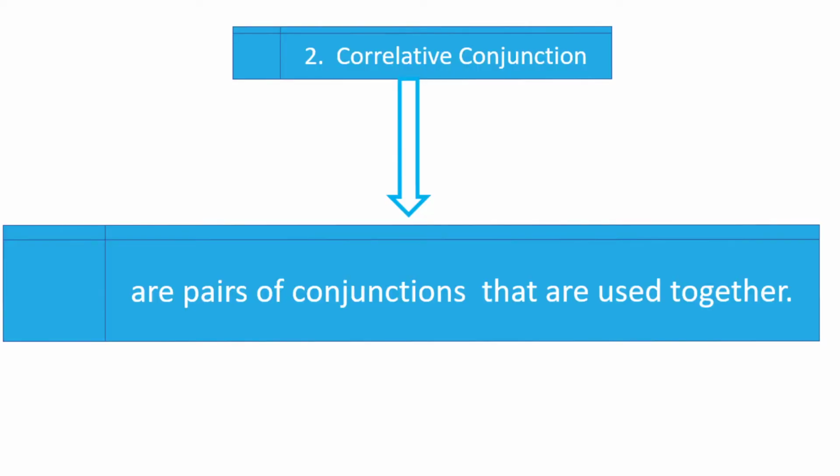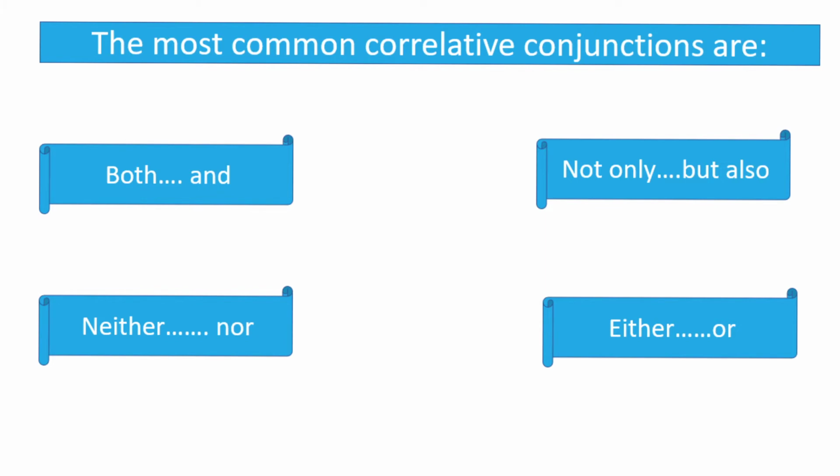So we now have the second kind of conjunction, correlative conjunction. So what do you mean by correlative conjunction? Correlative conjunctions are pairs of conjunctions that are used together. So they always go together. They come in pairs. So the most common correlative conjunctions are the following: both and, not only, but also, neither nor, either or. So when you use them, they always come together, or they always go together because they are called